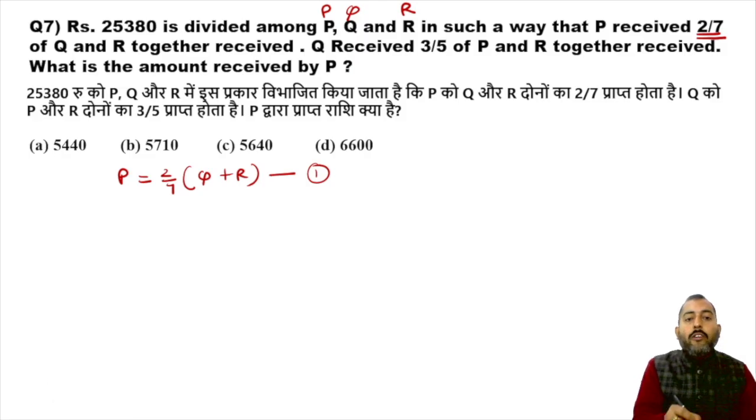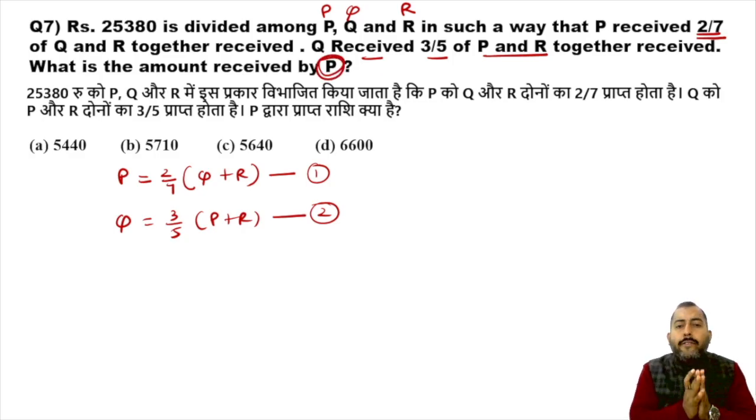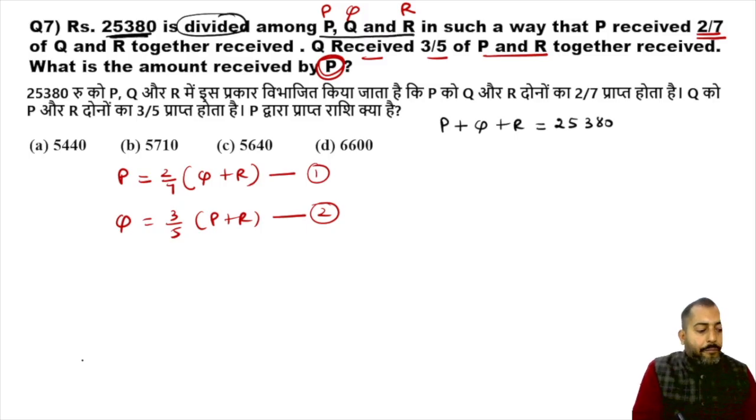Okay. Now the next. Q received 3/5 of P and R together. So we are looking for the amount received by P. It is pretty easy to answer. Now see, one more piece of information is given. The amount of P plus the amount of Q plus the amount of R must be equal to 25,380, because this was the total amount that was divided among P, Q and R.